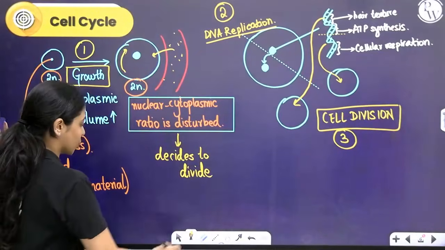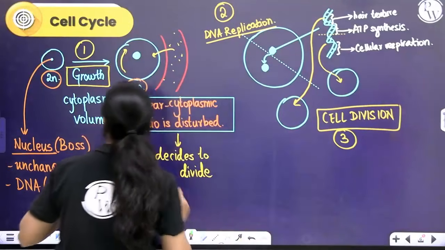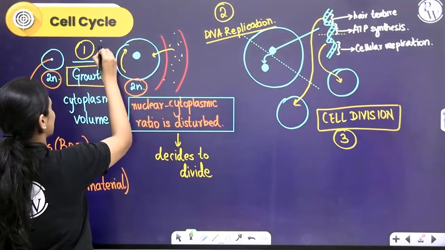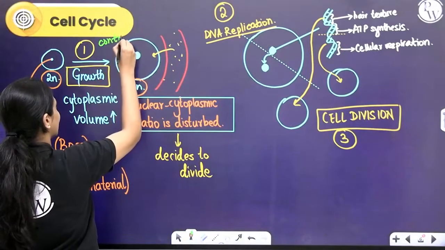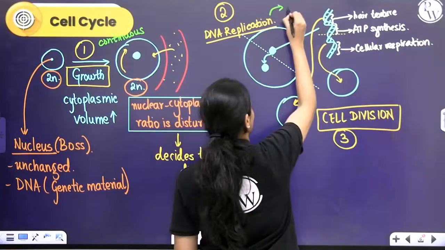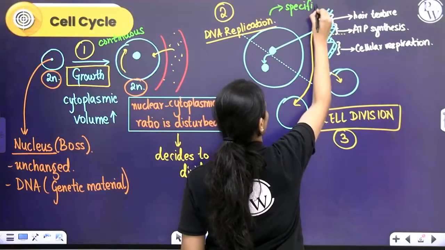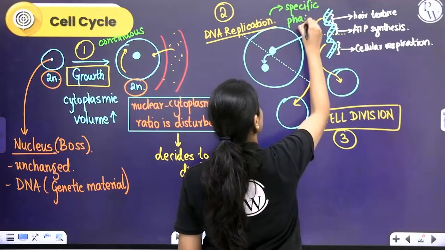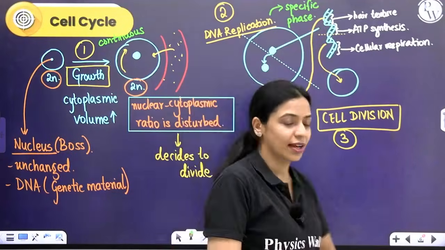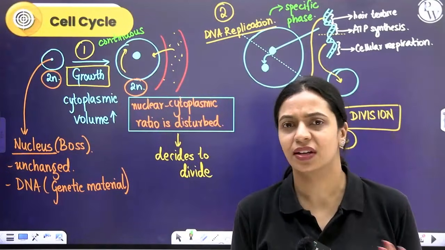Now, this cell growth is a continuous process, and replication happens at a specific phase in the cell cycle. Okay, which is that phase? We'll learn about it. For now, I hope you've understood what is the need for a cell to divide.